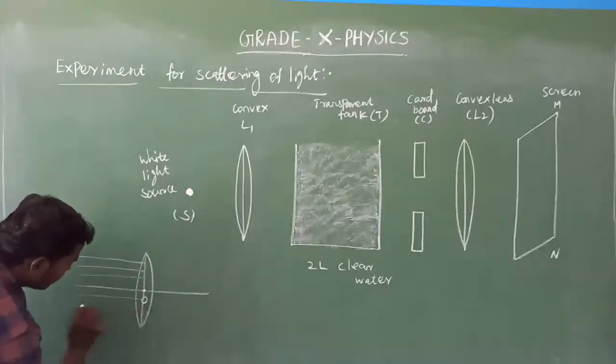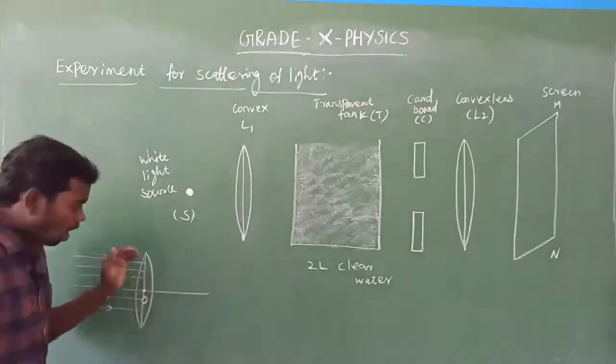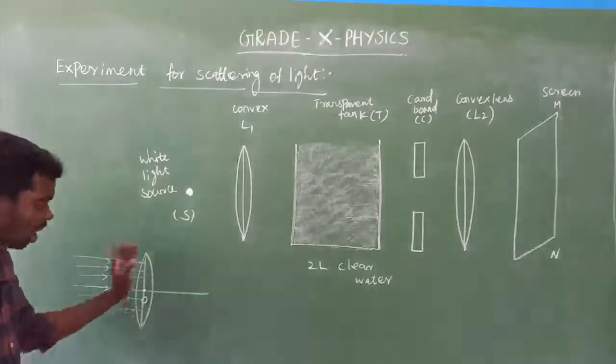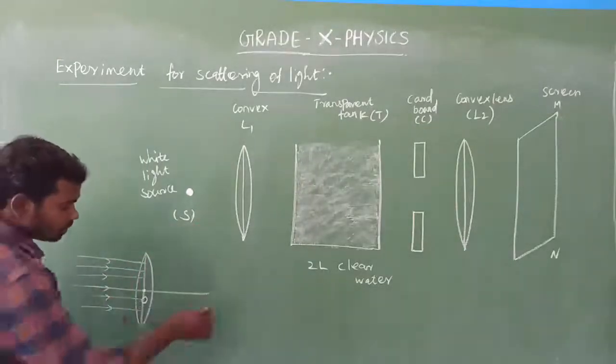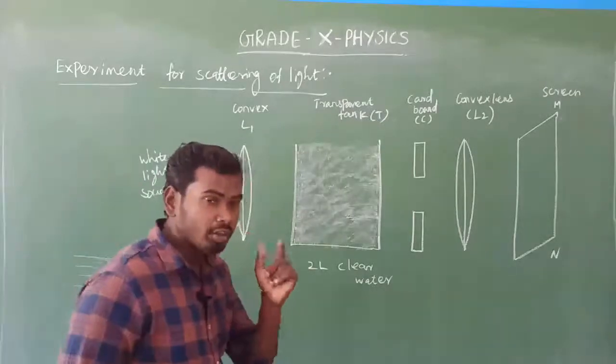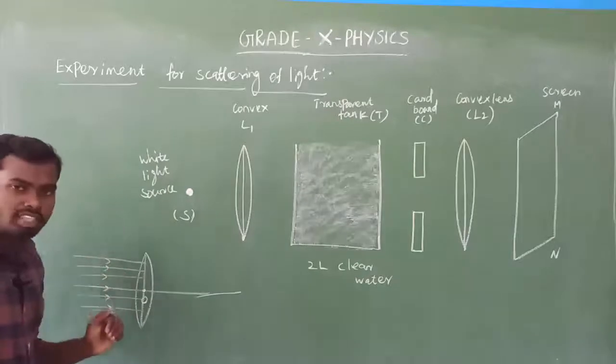Next, consider the parallel beam of light rays which falls on the surface of the convex lens. Am I right? After refraction, what will happen? Because this convex lens is a converging lens. Note this point, already we know this convex lens is a converging lens. So after refraction, what will happen?